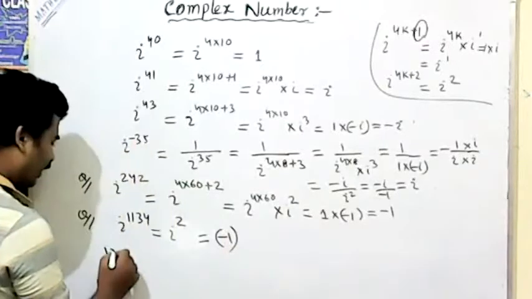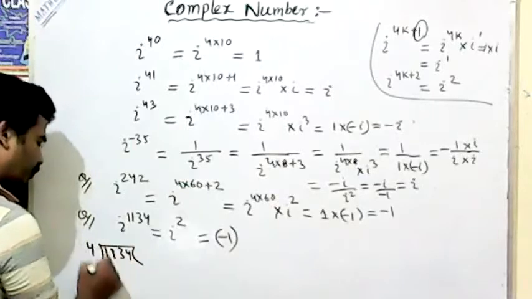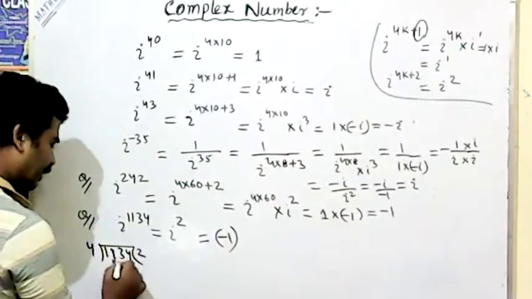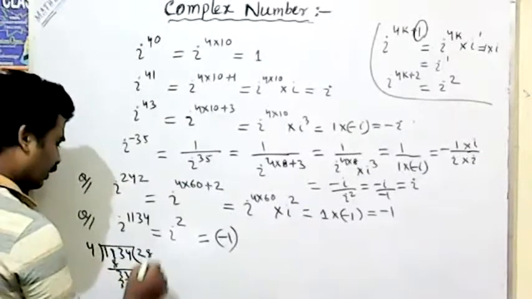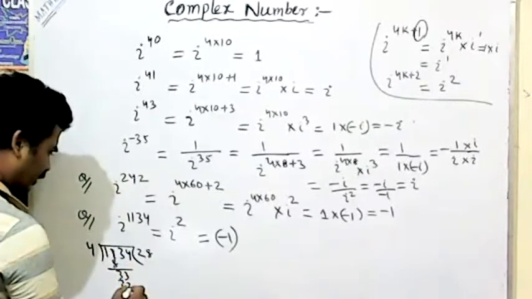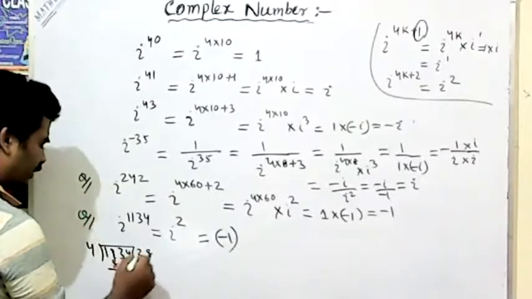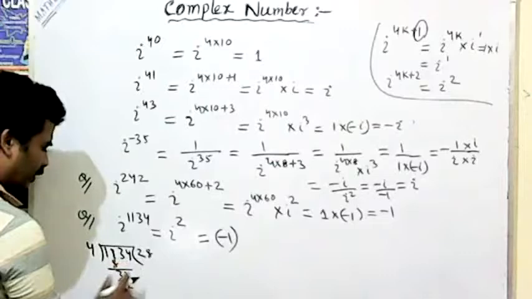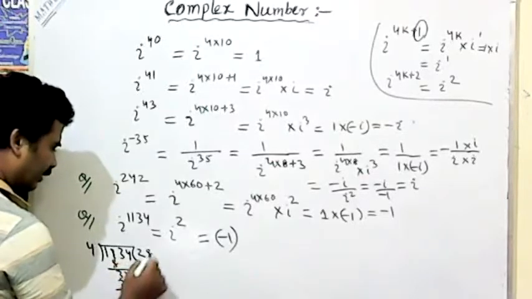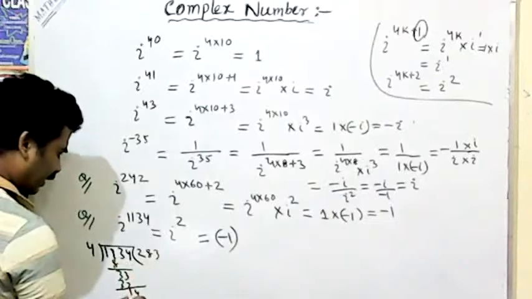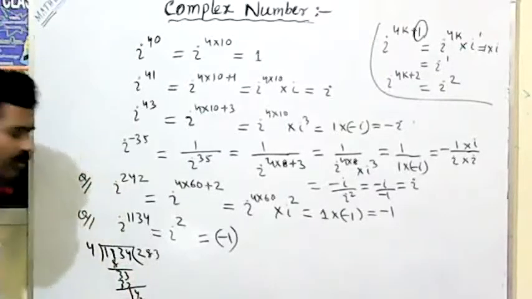How will we say that? 1134 divided by 4. 4 2s are 8, then 3, 4 8s are 32, then 24 is there. So what remainder comes?